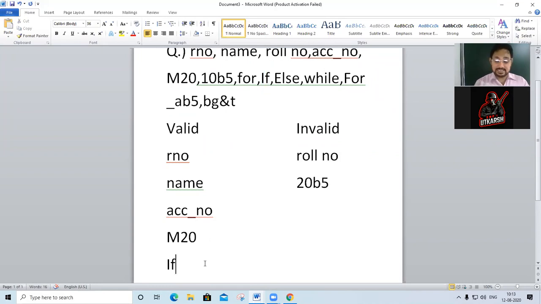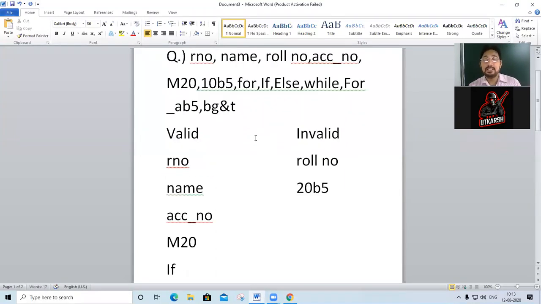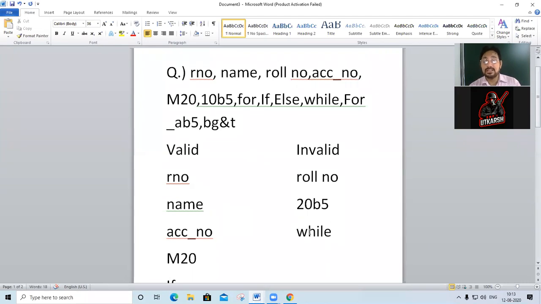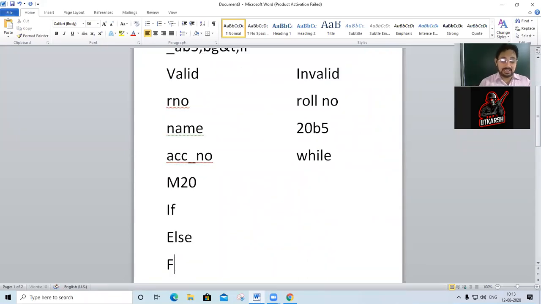Now next is your else. Else again valid. Why? Because else starts with capital E. But while is invalid. Why is while invalid? Because the W which we are using here is a small letter and while is in small, so it is a keyword. Now if I take suppose here if, so this is invalid. This For is valid again. Why valid? Because it is starting with capital F.